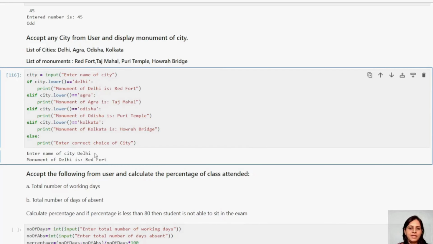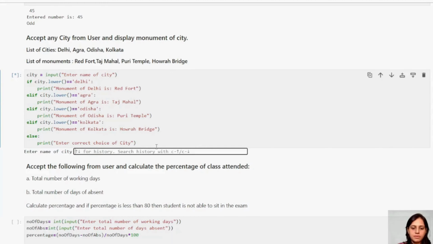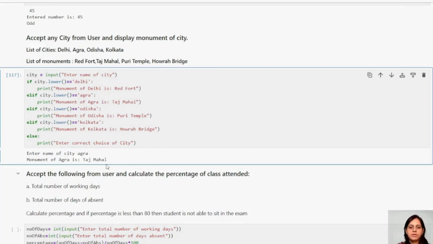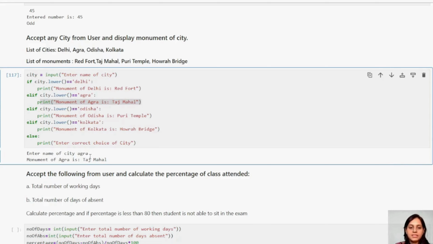I have taken the input as Delhi, and you can observe I have given a capital D. Still it has converted to lowercase, compared, and gave me this output, right? Now let me take another example. This time I'll take it all in small case, and it is still comparing and giving me the correct output.